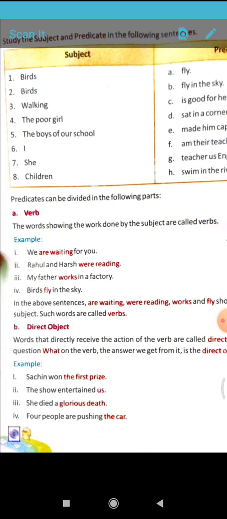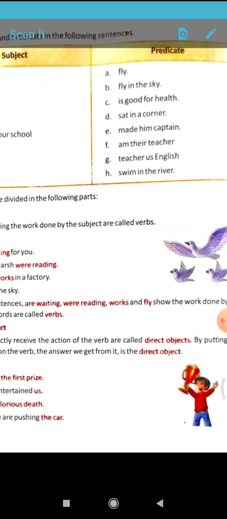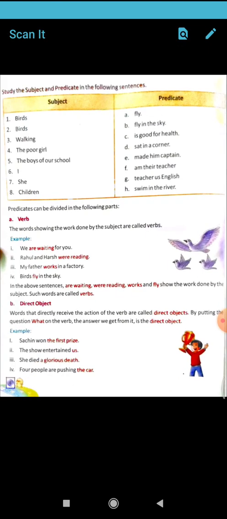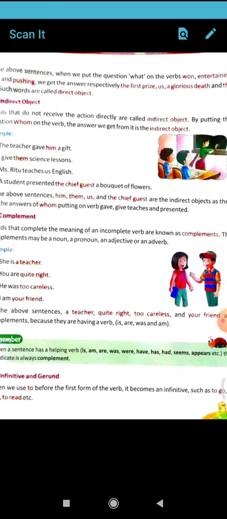Here check the direct object. It refers to the direct receiver of the action. Suppose, check here: Sachin won the first prize. The show entertained us. She died a glorious death. The red highlighted words are direct objects. Now the indirect object.